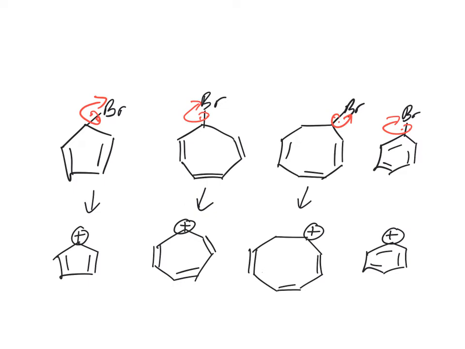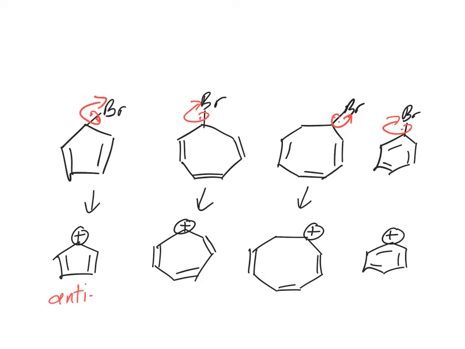So in this case, all of these are carbon-bromine bonds, so not much different really. But the stability of the products is going to be very different. So for this one, this is a ring, an uninterrupted p orbital system with an even number of pairs of electrons. So this would actually be anti-aromatic. So that's not very likely to happen. Right? That's an anti-aromatic species.